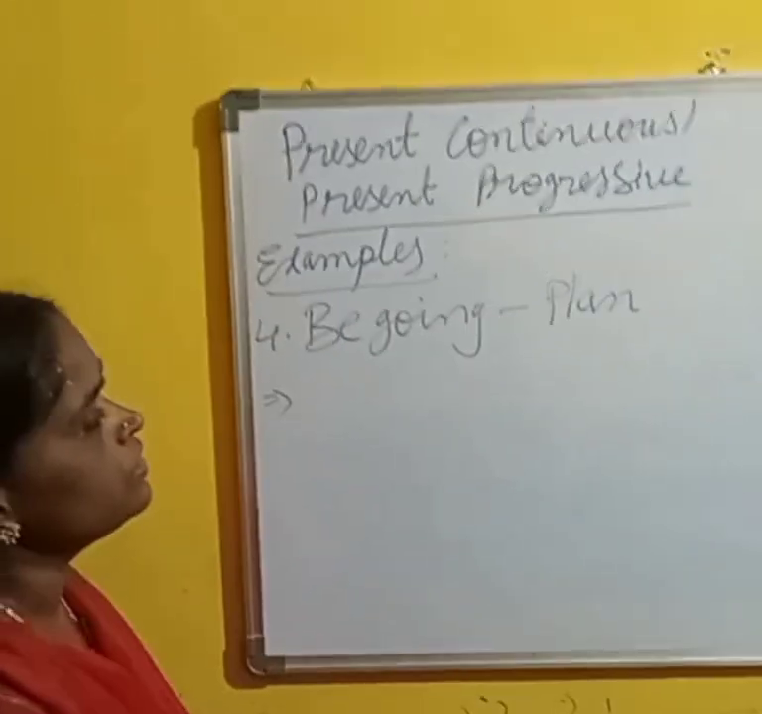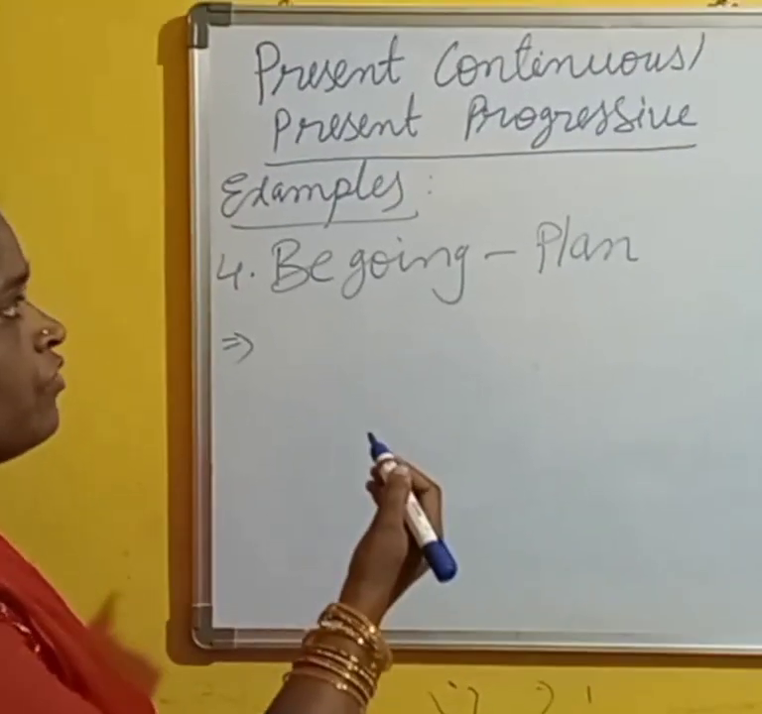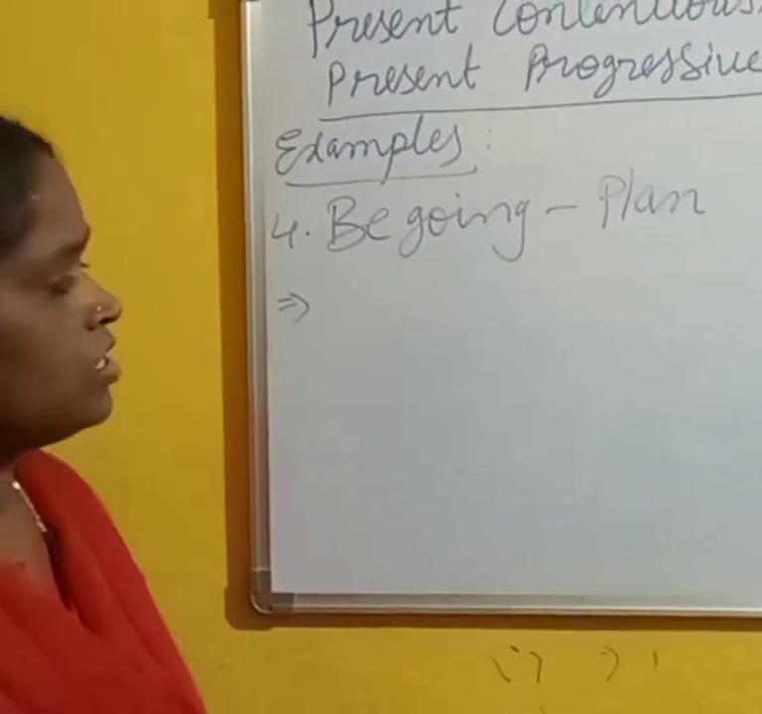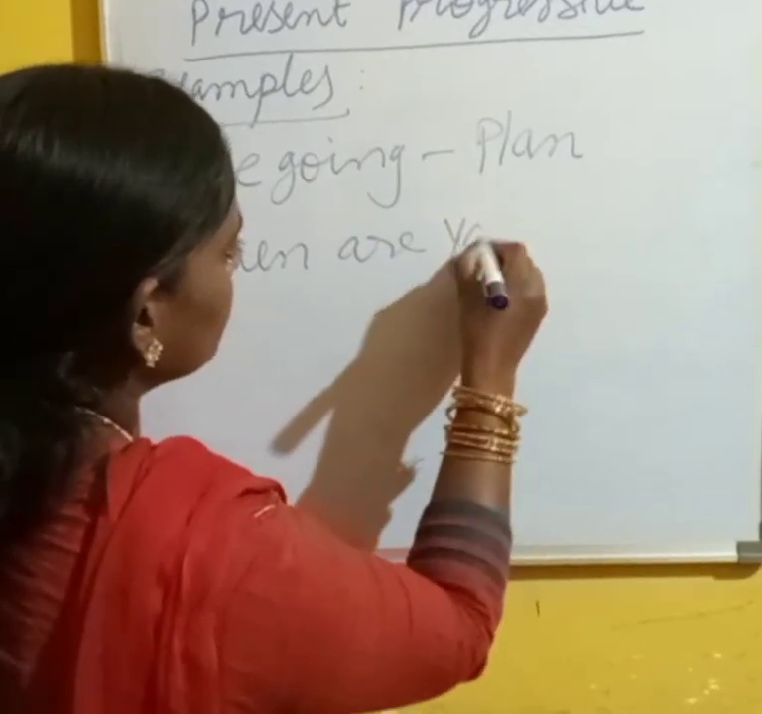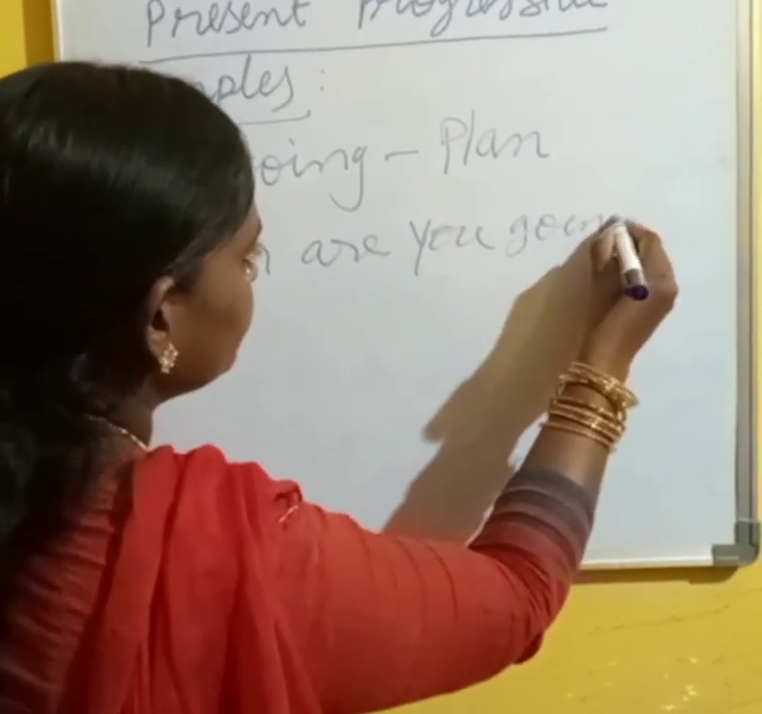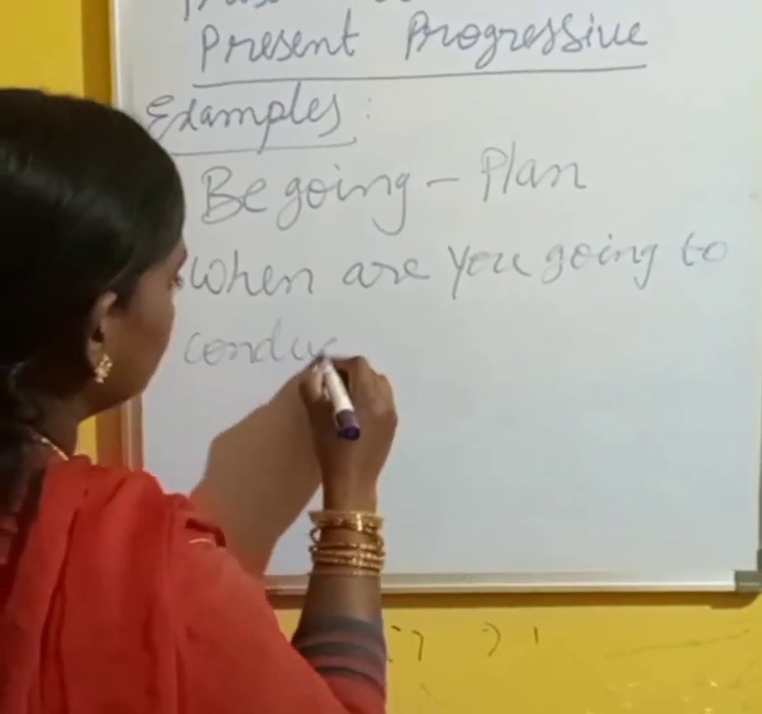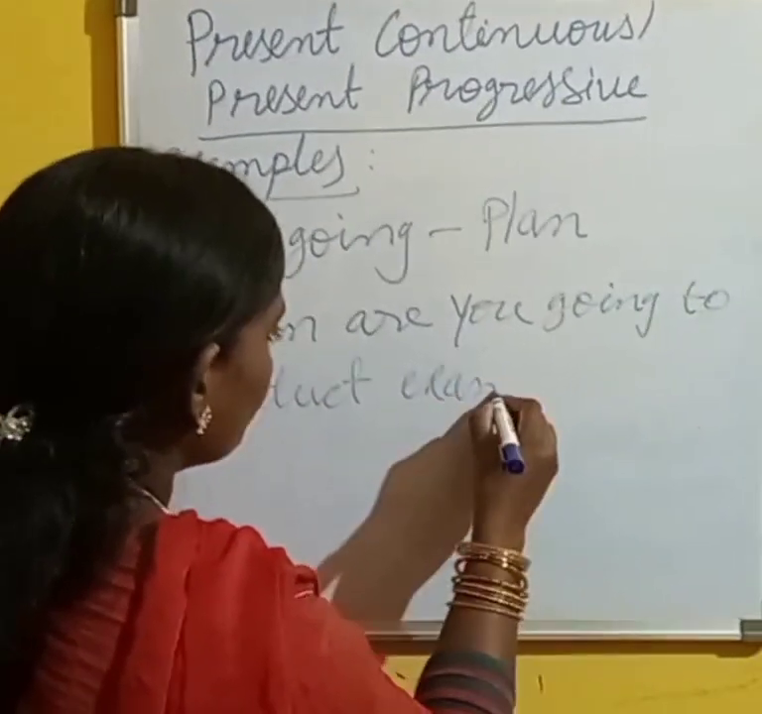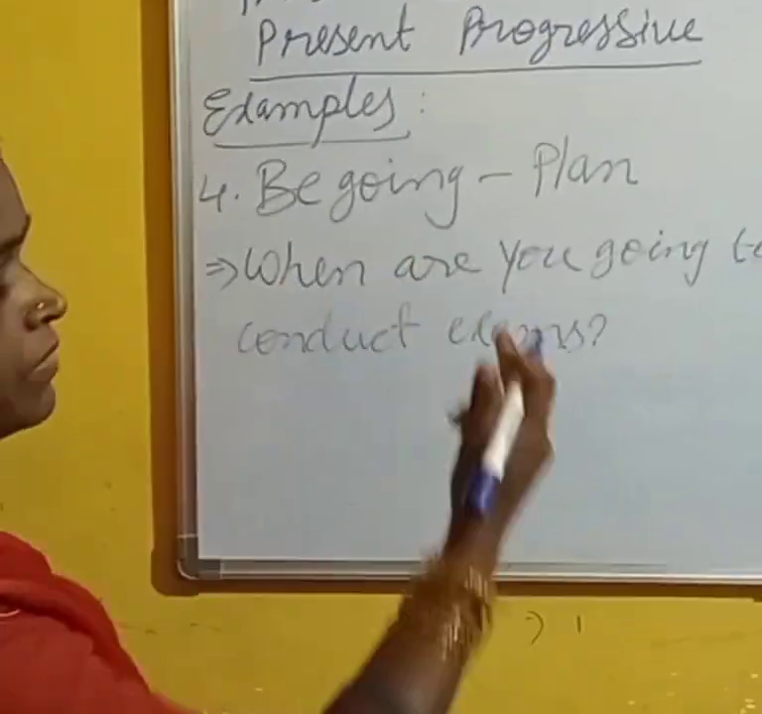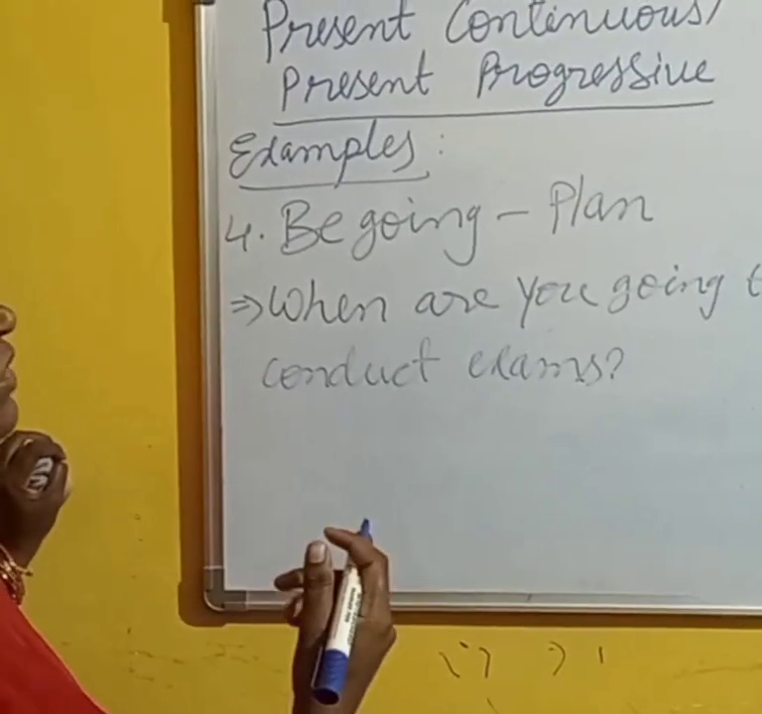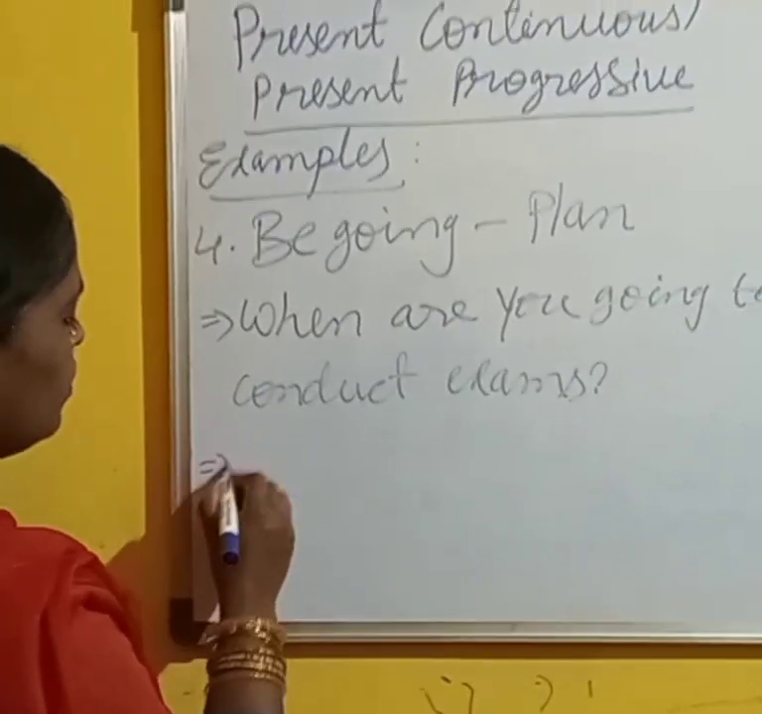So next, be going to means our planned activities in the near future. Instead of using will, we can use the present continuous also. For example, when are you going to conduct exams? So this is our future plan. Be going to means we are going to plan those activities. So when are you going to conduct exams?